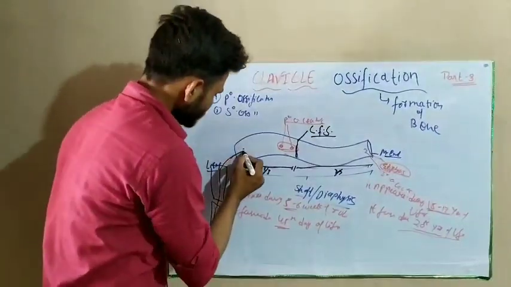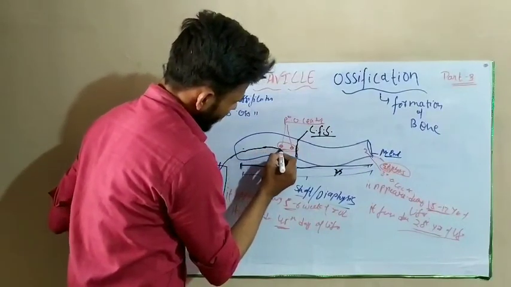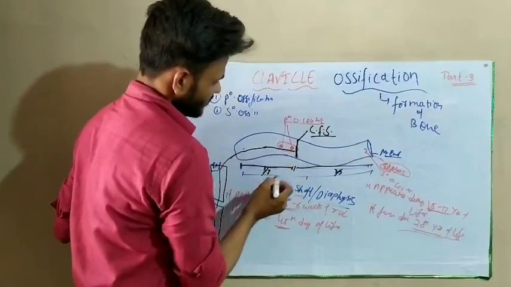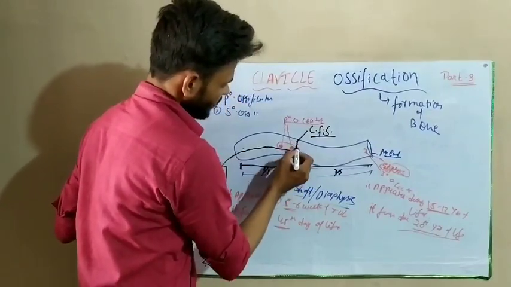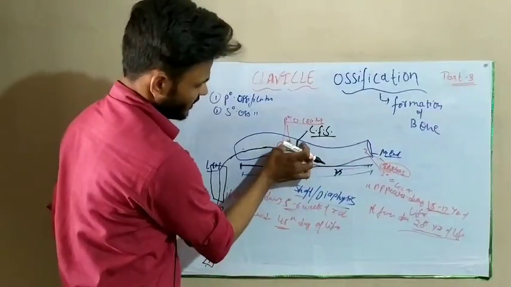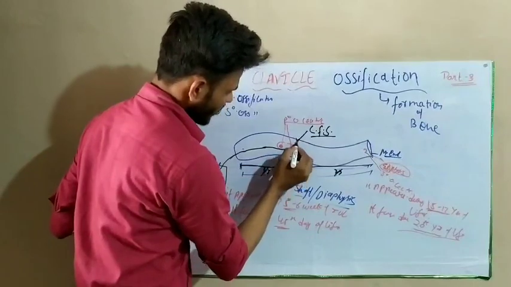This weight reaches the common fracture site, because two parts are joined here.